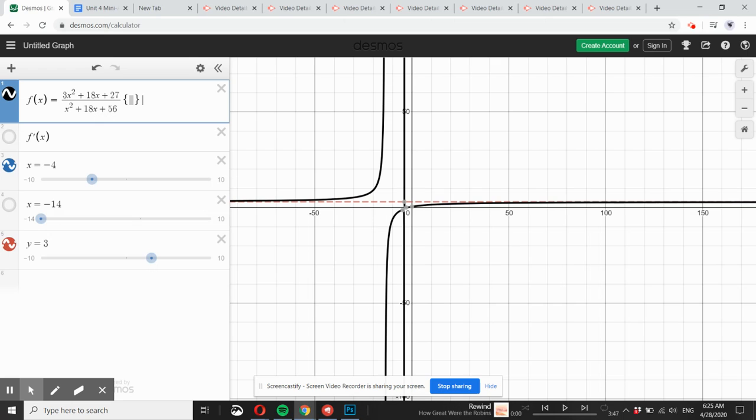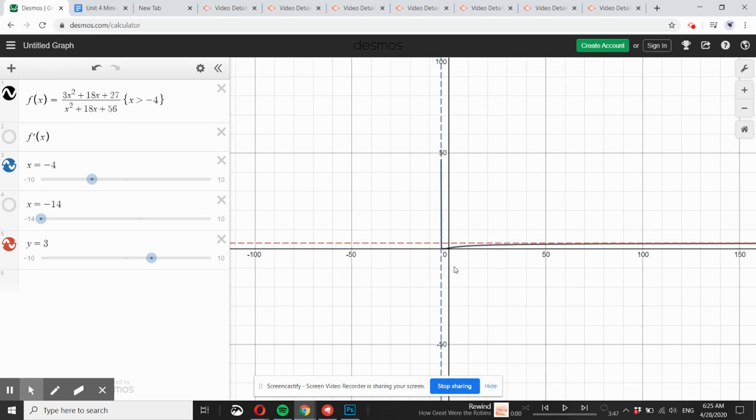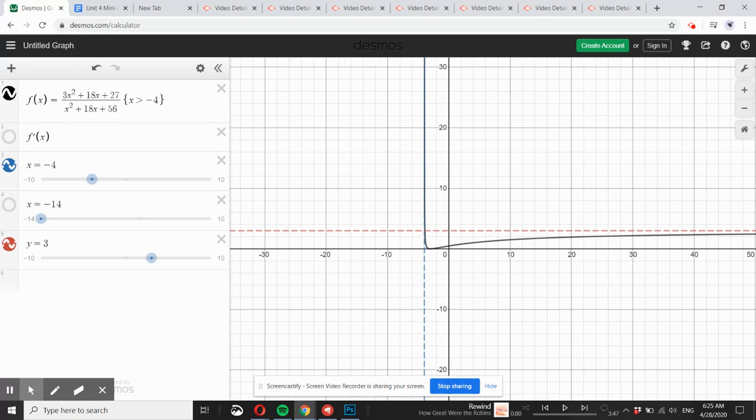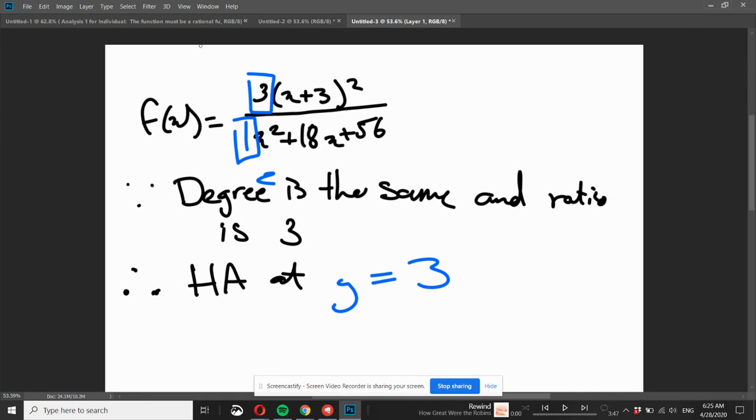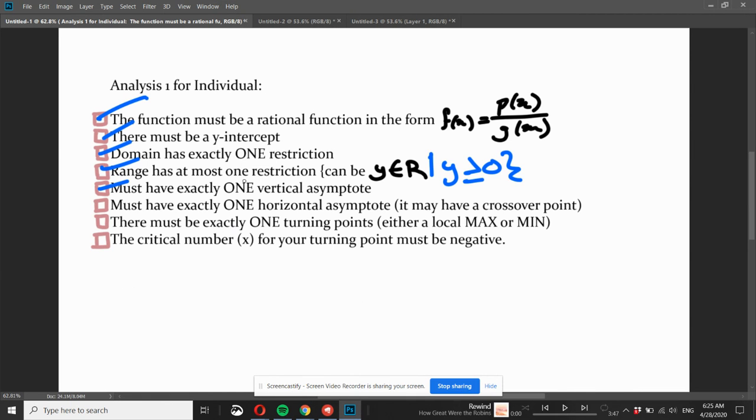That's exactly what we have here. That's our horizontal asymptote. And if we were to apply our restriction back, here we go, that's our function right here. And then let's go back to our checklist over here. So must have one horizontal asymptote, that's ticked off.